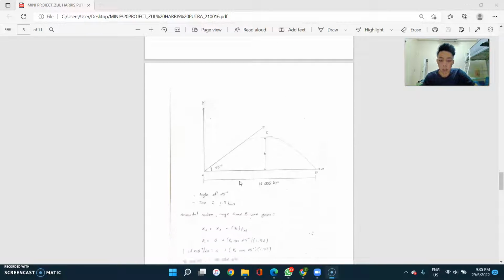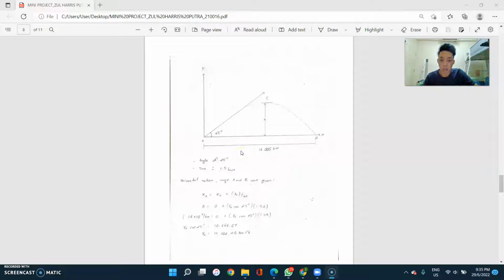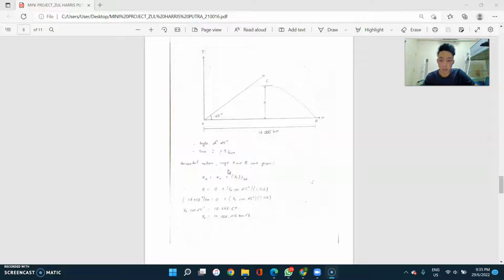So these are my calculations. For the angle of projectile, I'm using 45 degrees. The range is 16,000 kilometers, and the height I put as h. The time given is 1.5 hours.